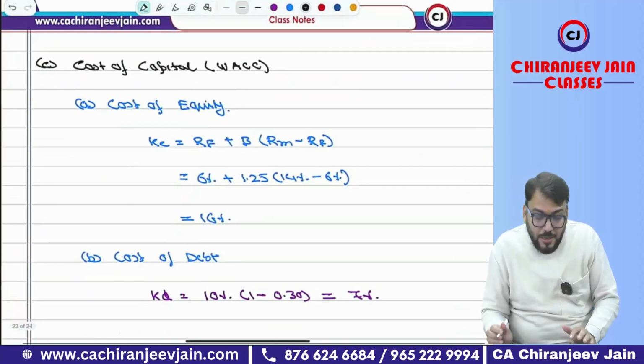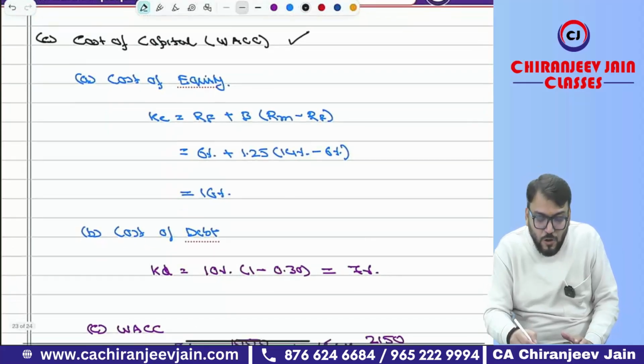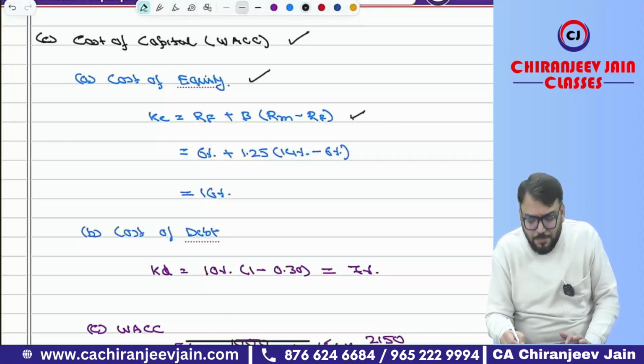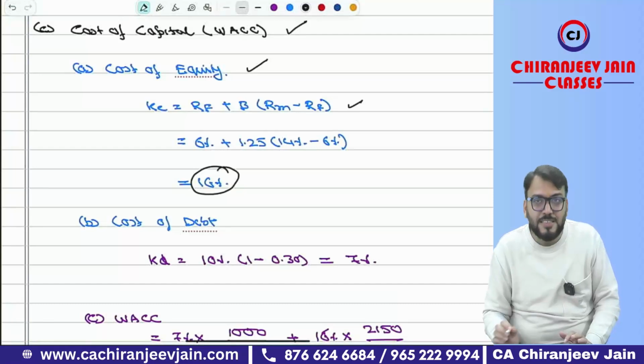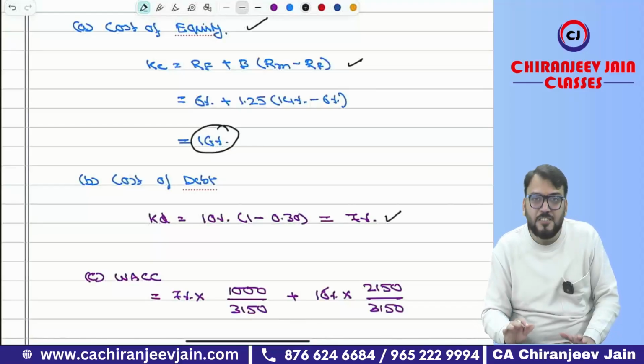Now coming to the cost of capital, we need to find out WACC, the weighted average cost of capital. The cost of equity formula is RF plus beta into (RM minus RF). You can apply this formula and you'll get 16% as KE. KD is the interest net of tax, that will be 7%. This is also very easy.